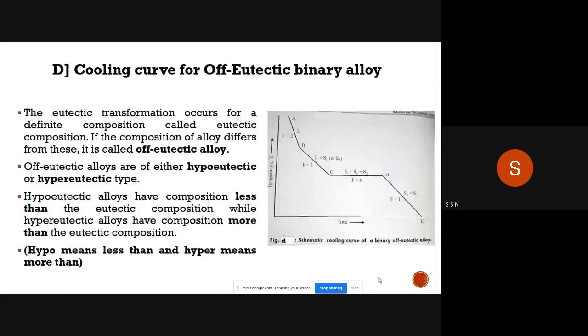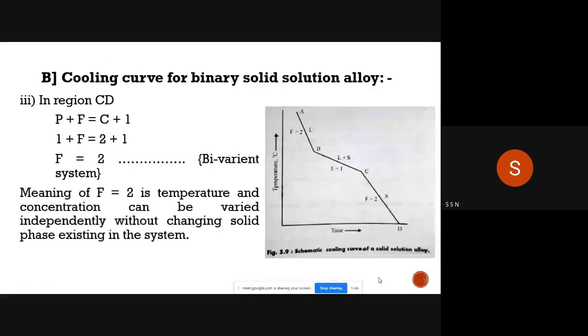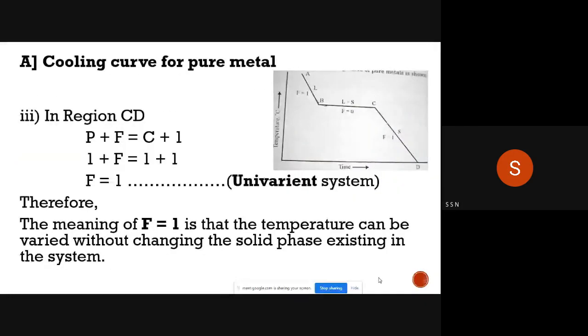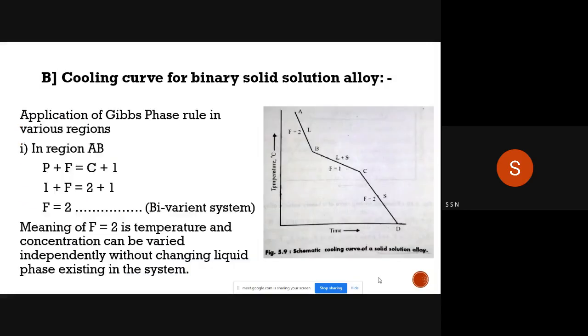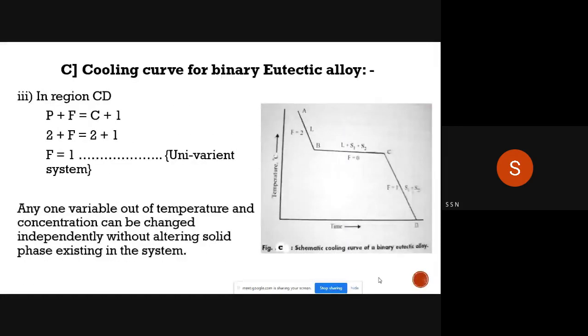So the degrees of freedom for the eutectic alloy from D to E is 1, and from C to D is also 1. From C to D for a binary solid solution it is 2, and for pure metal it is 1. So for C to D it is different for different types of cooling curves, but for A to B, for pure metal only F is equal to 1, but for others the degrees of freedom are 2. For all types, for the A to B region, the degrees of freedom is 2.